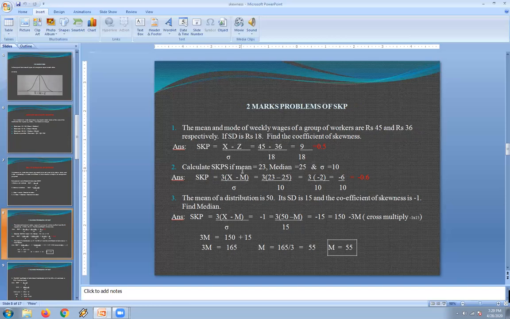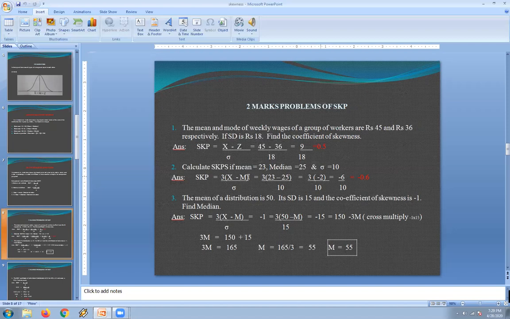Here he has asked to calculate only the relative measure, that is the coefficient of skewness. He has clearly mentioned the value of mode, so we can go for the well-defined formula, that is SKP equals mean minus mode divided by standard deviation. We substitute the values in the formula: 45 minus 36 by 18 is nothing but 9 by 18. The value of the Karl Pearson coefficient of skewness is 0.5.